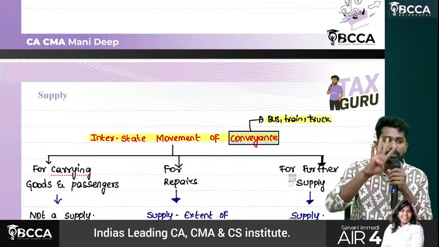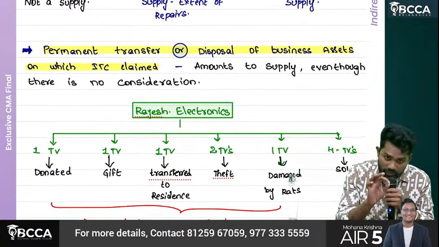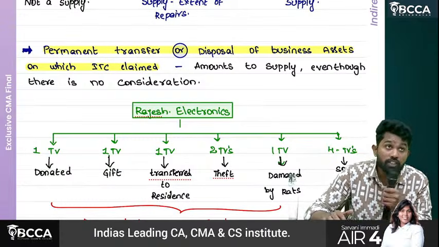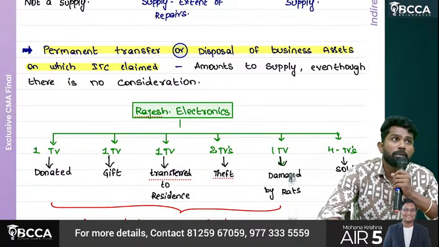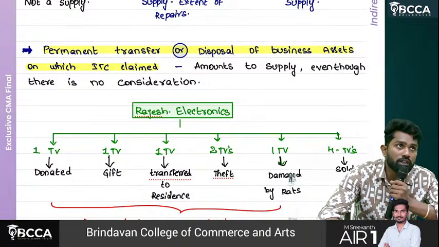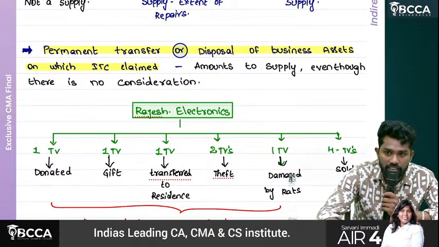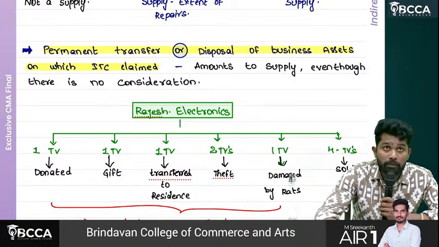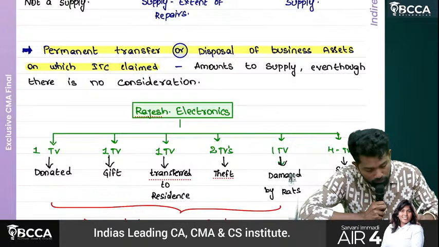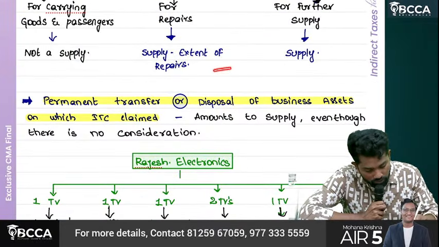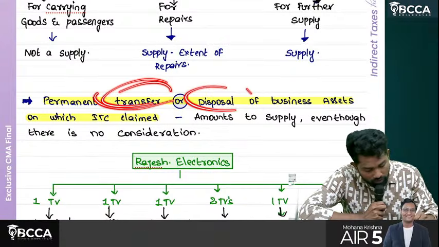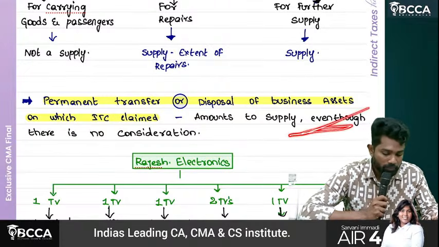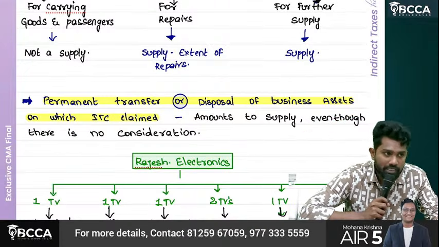Now the last one, sir, fourth one, under schedule 1: permanent transfer or disposal of business assets on which ITC is availed. Permanent transfer or disposal of business assets on which ITC is claimed amounts to supply even though there is no consideration.